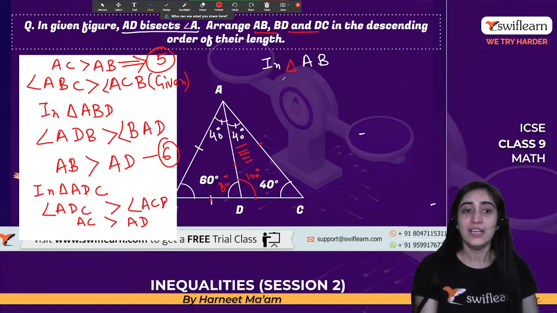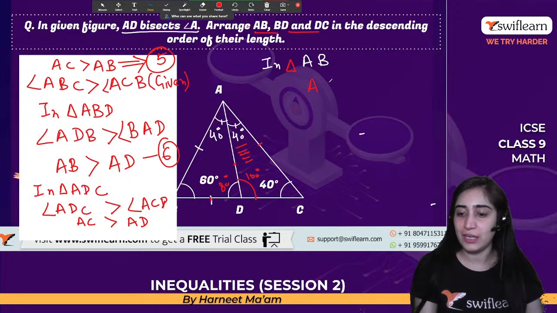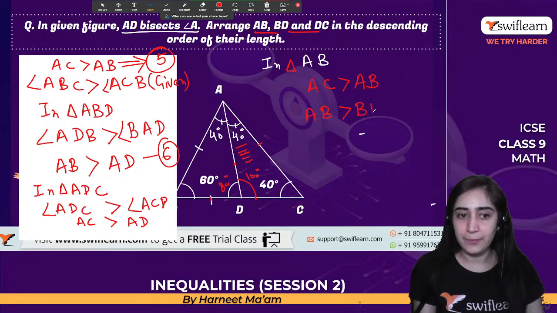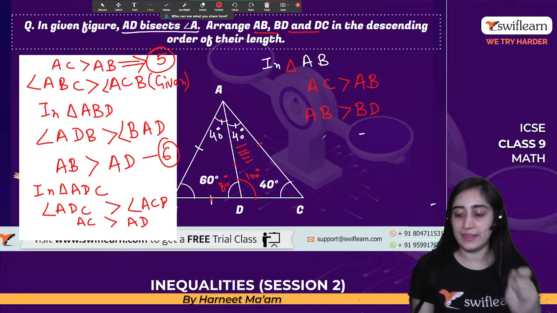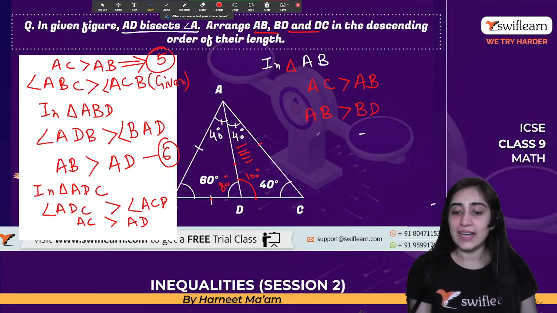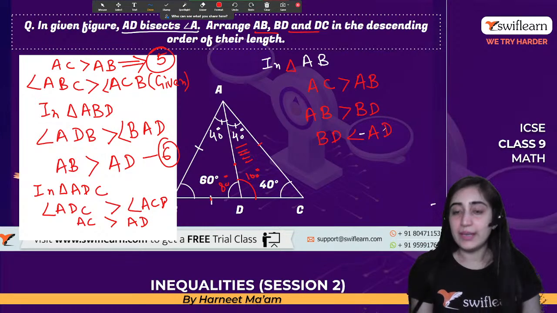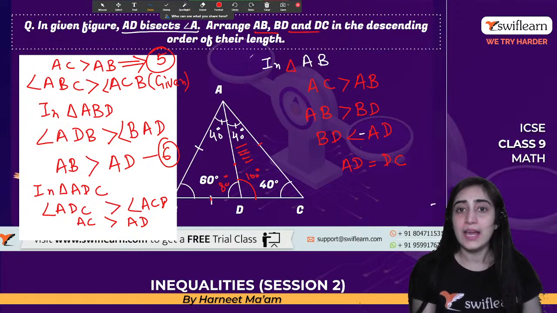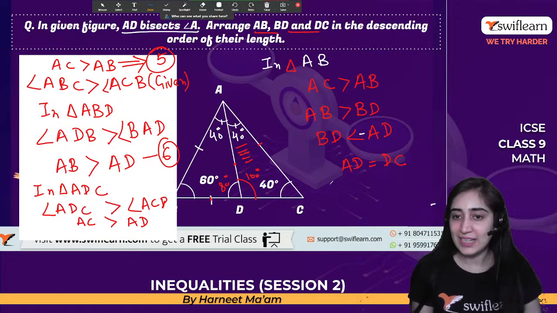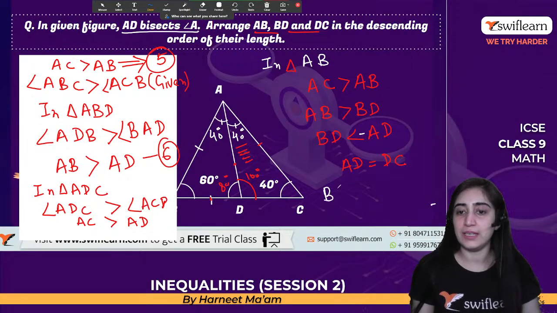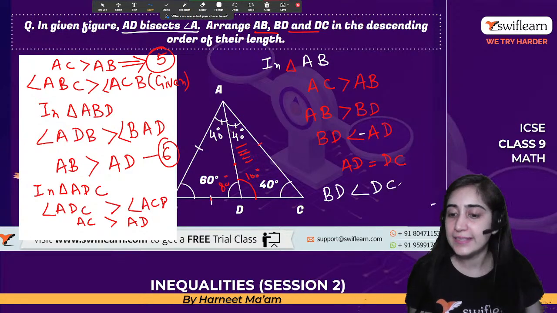So till now, we were able to find out the equation that AC is greater than AB. The second one was AB is greater than BD, right? And the third one that we were able to finalize, that BD is less than AD. Now, when these two angles are equal, that means AD equals DC, I can put the same thing. That gives me the value that BD is less than DC.